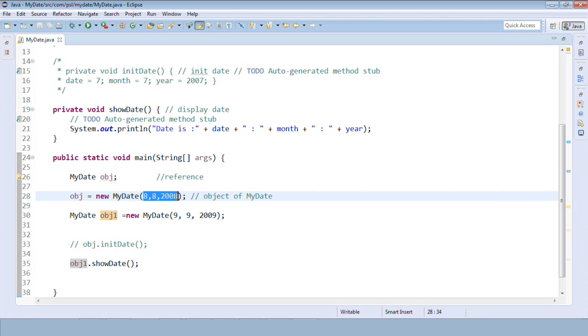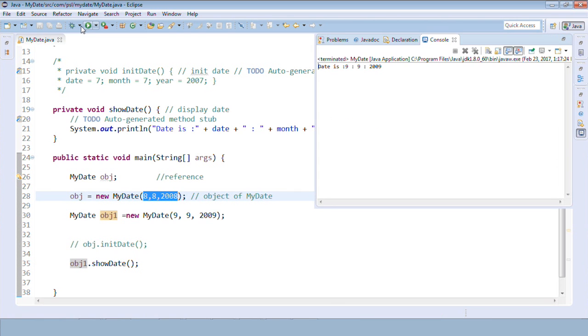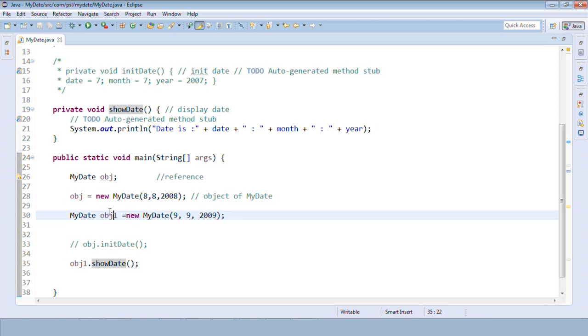Why? If I run this, you can see that 99-2009, because we are calling the showDate method on OBJ1, and with OBJ1 the values which are associated are these. Okay, 99-2009, these are the values associated with OBJ1.